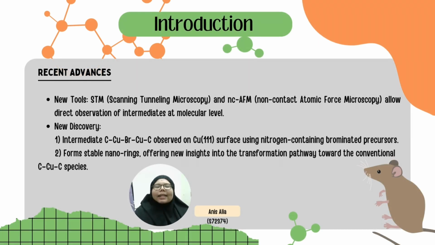In addition, thanks to modern tools like STM and NC-AFM, scientists can now directly observe some of these elusive intermediates at the molecular level. Recently, researchers discovered an important intermediate complex with the structure C-Cu-Br-Cu-C on a Cu(111) surface. When using nitrogen-containing brominated compounds, this leads to the formation of stable nanorings, which give us new insight into how the reaction progresses to the final C-Cu-C species.